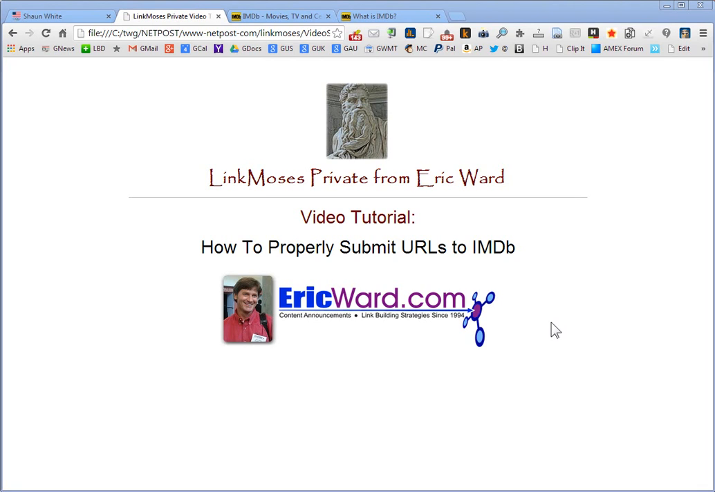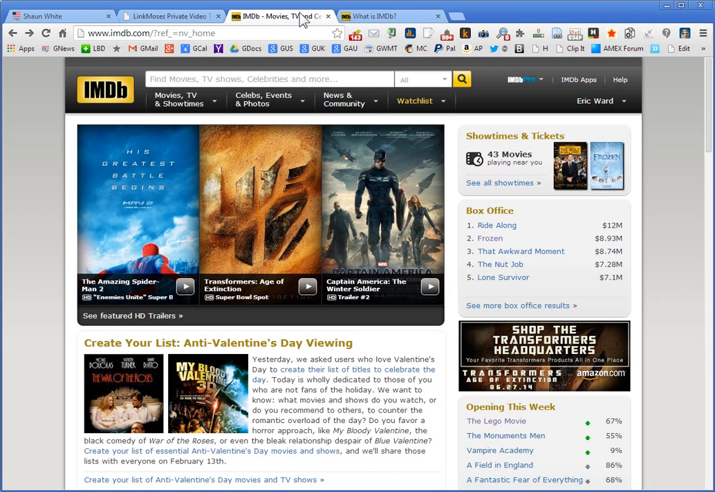Today we're going to be talking about a way to submit URLs for consideration for inclusion in a very famous website. The initials of it, IMDb, you may know it better as the Internet Movie Database. The Internet Movie Database is not just about movies. We'll get into this in a moment, but this site's been around.